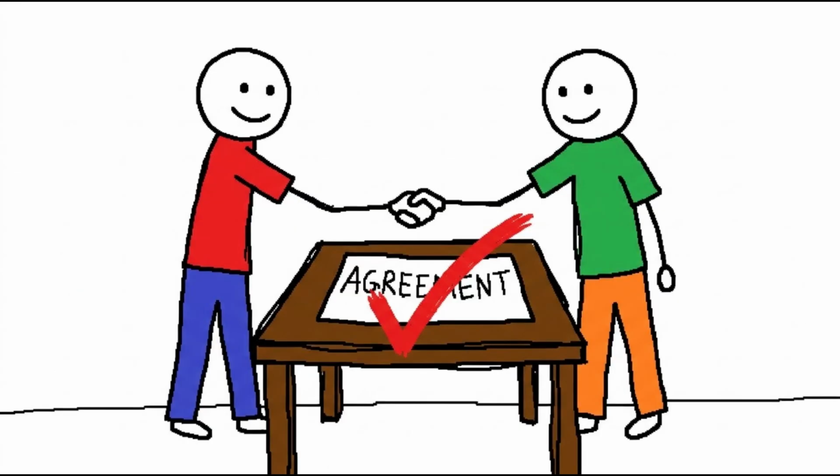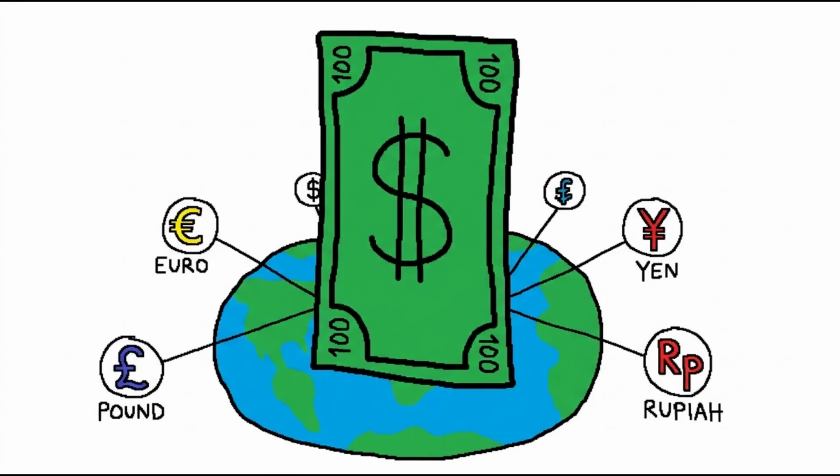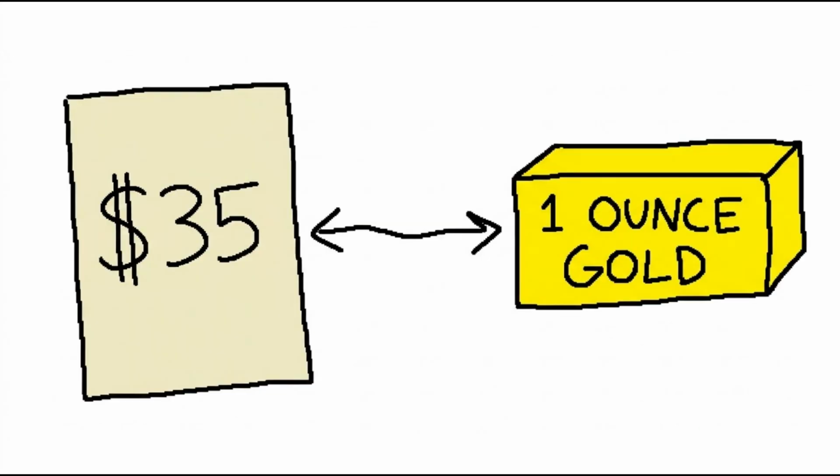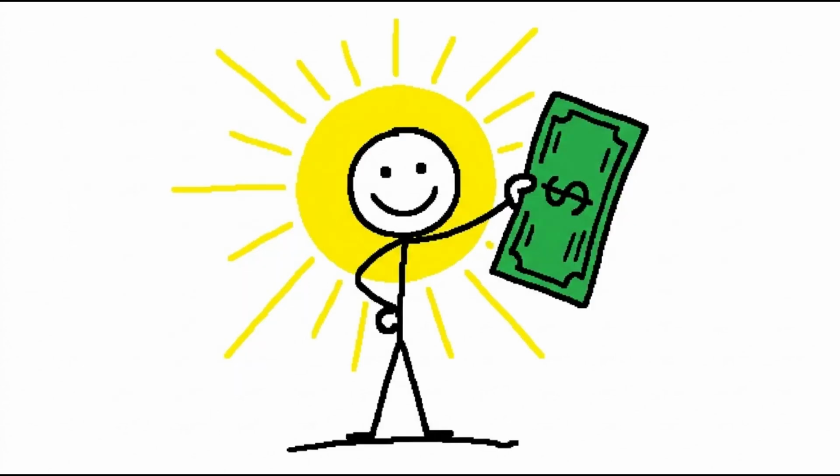So, in 1944, representatives from 44 countries met in a small town called Bretton Woods in the United States. Their goal was simple: create a financial system that would help the world recover and make international trade easier. After many discussions, they reached an important agreement. They decided that the US dollar would become the main currency for international trade.